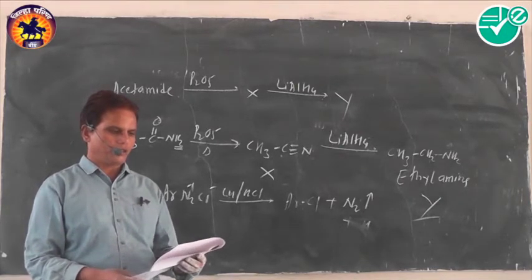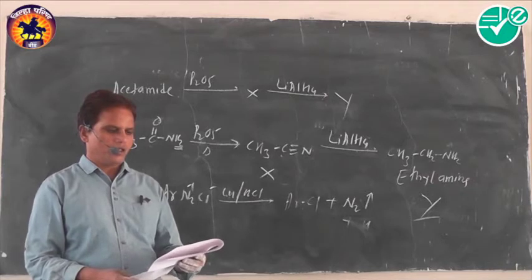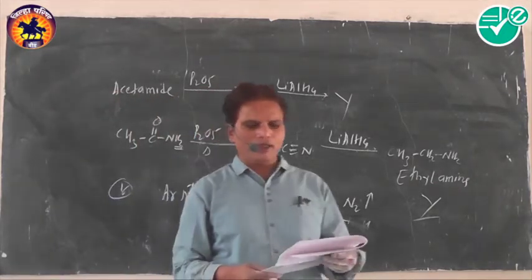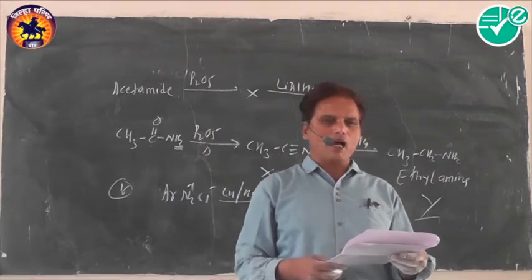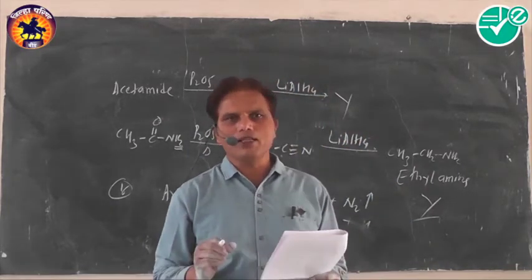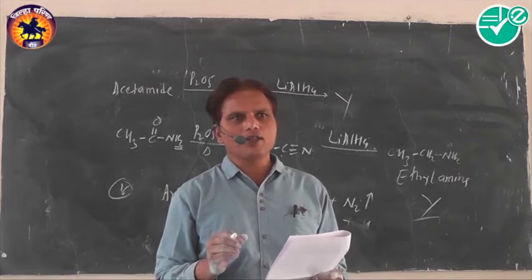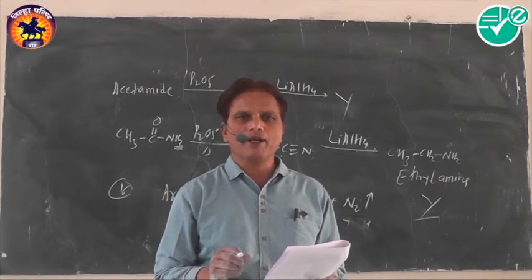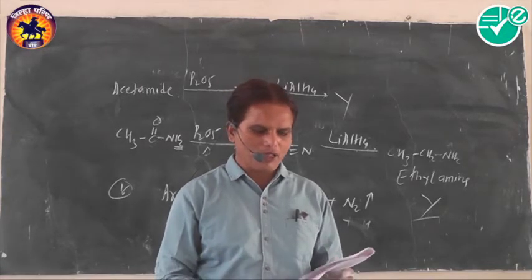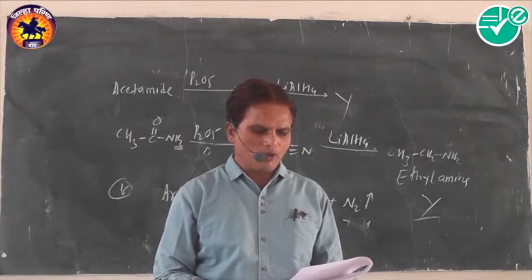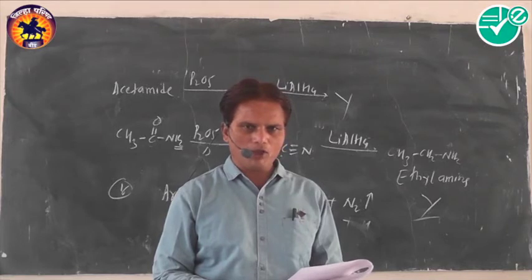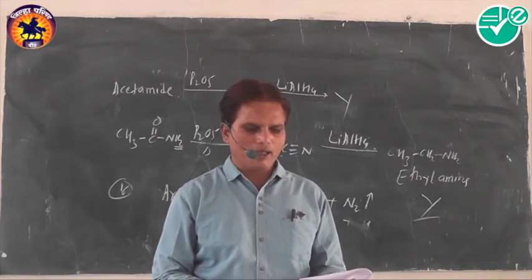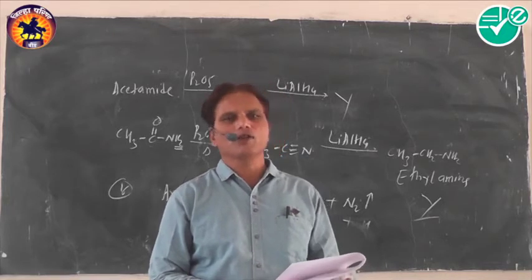Next number. Which reagent can provide distinction between aliphatic and aromatic amino groups? It means which reagent is suitable to distinguish between aromatic as well as aliphatic amino groups? I will read the options: benzene diazonium chloride, benzene sulfonyl chloride, chloroform and KOH, and acetyl chloride.